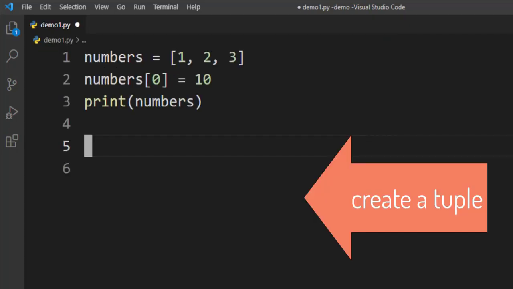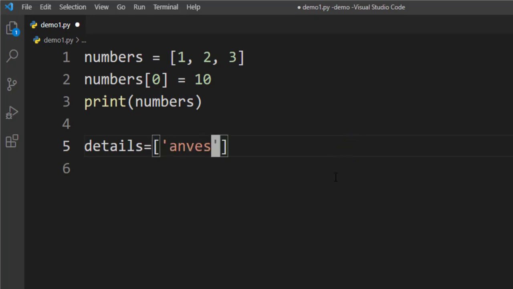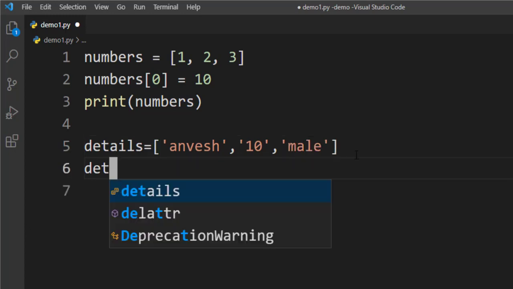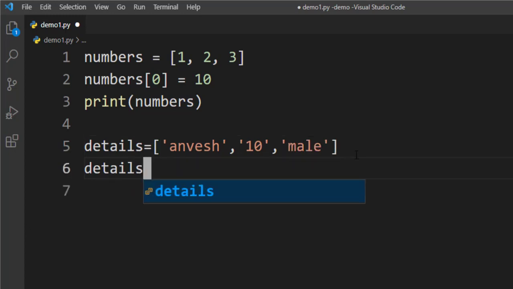Now let's create a tuple. Details: Anvesh, comma, and specify some age, and let's say I'll specify gender as well. If I try to change the values of this tuple, I'll get an error. Let's check. I want to change the name from Anvesh to some other name.